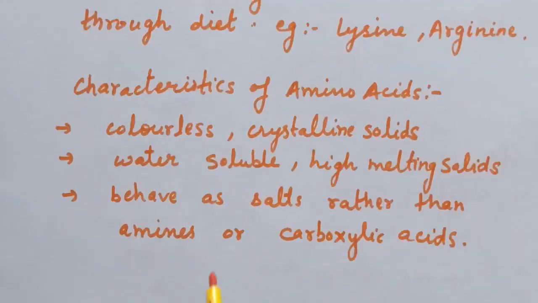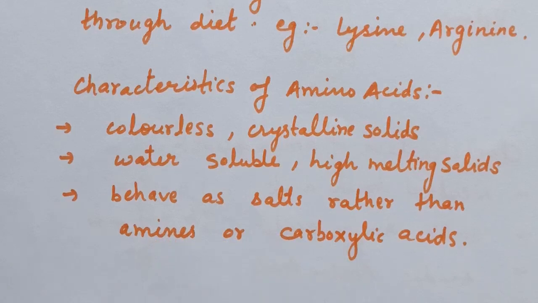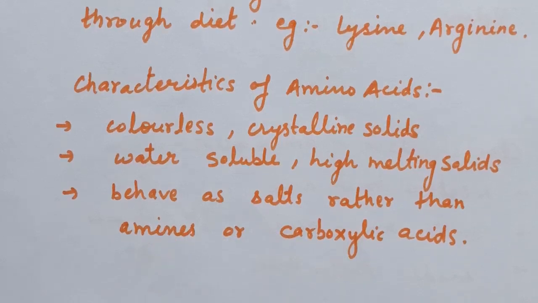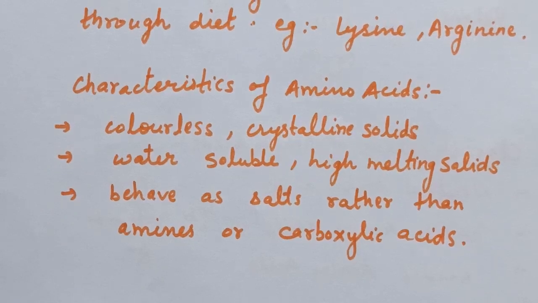This behavior is due to the presence of both acidic, that is carboxyl group, and basic, that is amino group, in the same molecule. In aqueous solution, the carboxyl group can lose a proton and the amino group can accept a proton, giving rise to a dipolar ion known as zwitterion. This is neutral but contains both positive and negative charge.